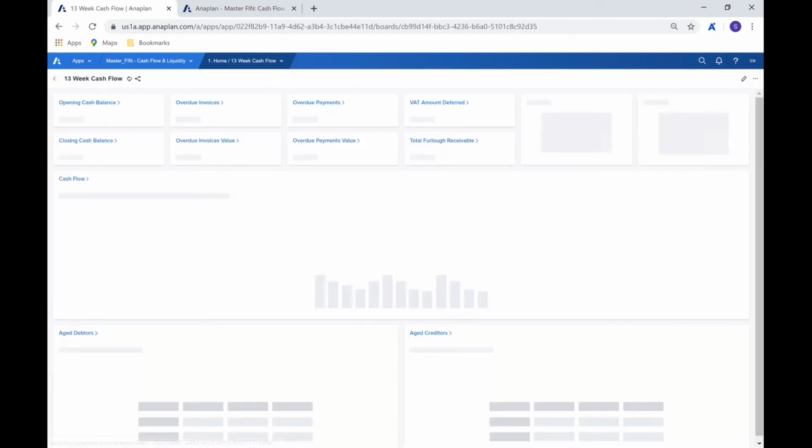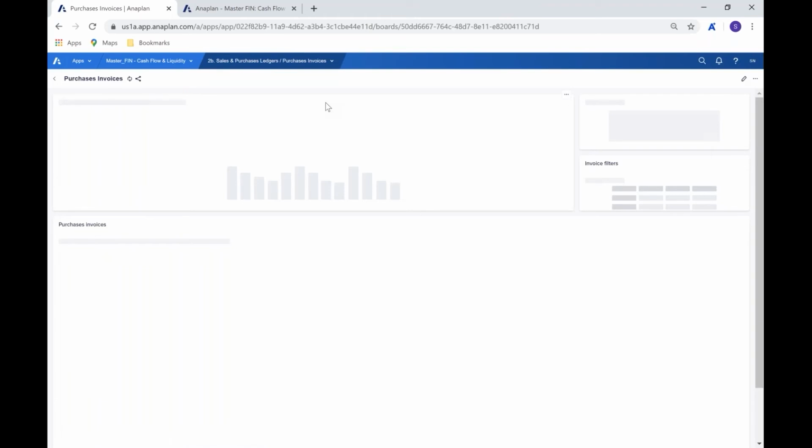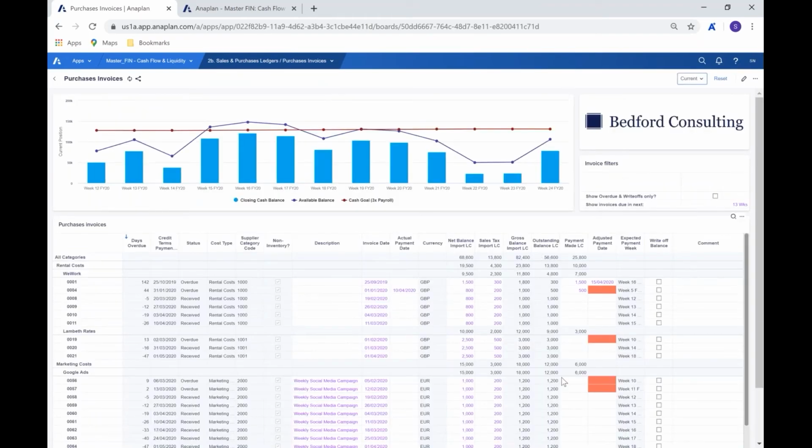And the reason I touch on that is because when we look at that on the other side in relation to overdue payments, we would have the inverse, where the goal here, of course, is to be extending those payments. So it may well be that we're either receiving discount offers from those that we owe, and we'll be making those changes here in the adjustment dates, and of course in the amounts that we're going to be paying. Or of course it could be that we're actually writing off certain amounts as a result of discount offered, or because we're simply not able to pay certain pieces. All of which of course can be managed from here in a similar way, but of course the inverse to the receivables piece.